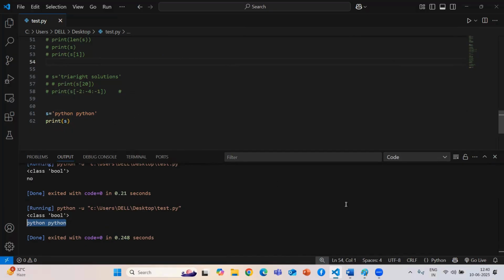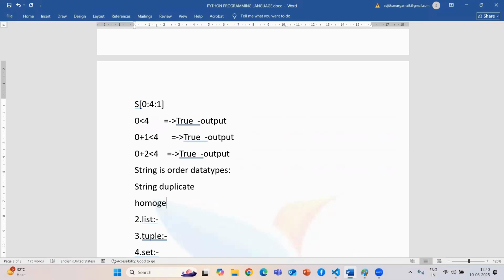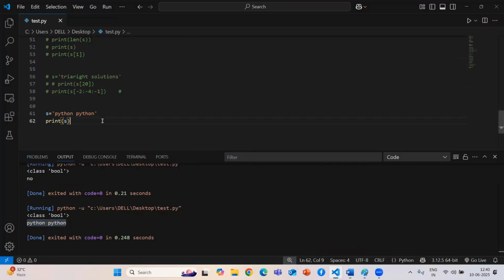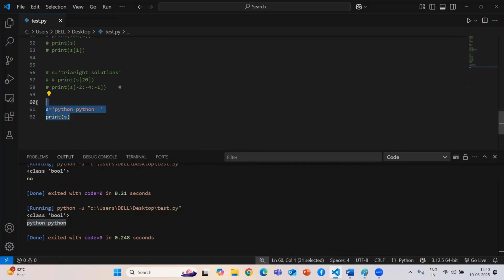Guys, the next point is string is a homogeneous data type. Homogeneous means you can only add the same type of data. I'll take this example also. I'll give a string and inside that I'll pass 1, 2, 3.